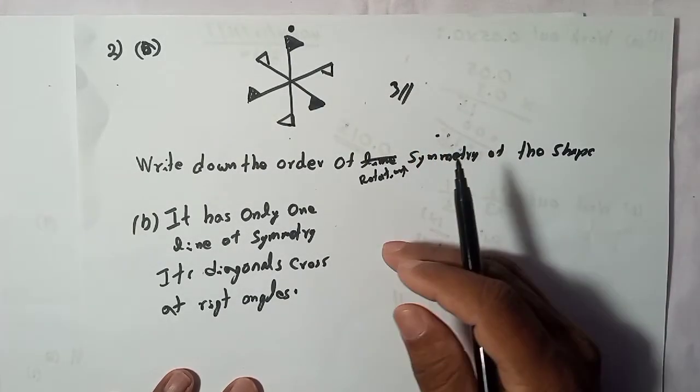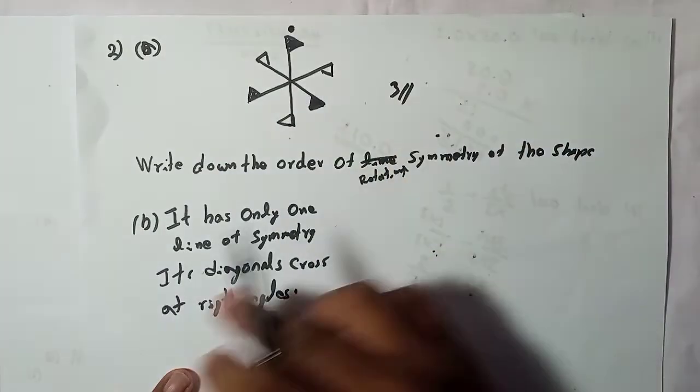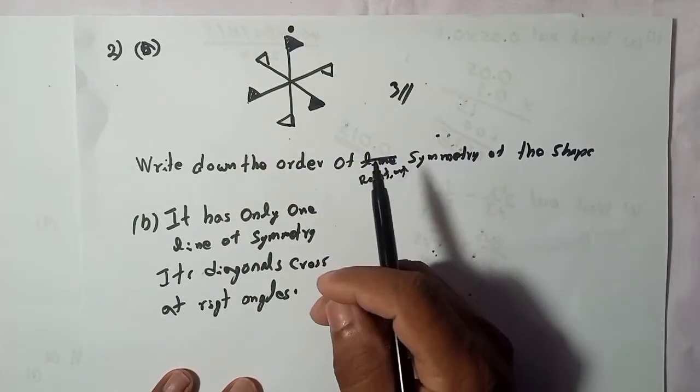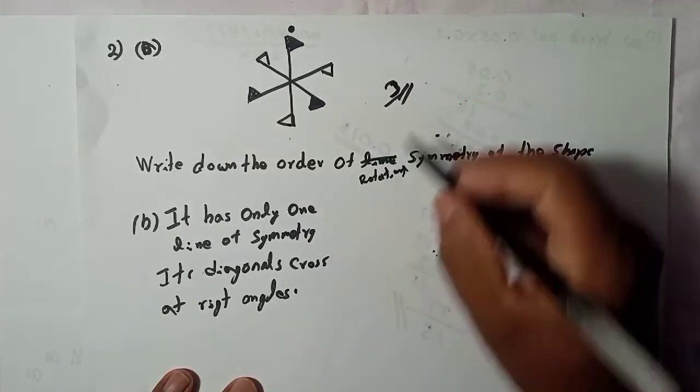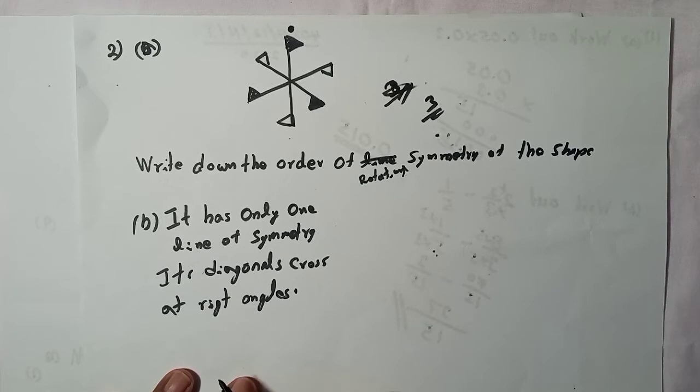You don't need to do it this way, but this is the concept, this is the idea. You rotate one complete round, then count how many times you get the same shape. So that's the answer, here 3. Now let's go to the next question.